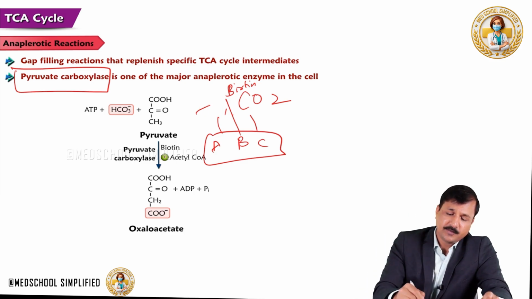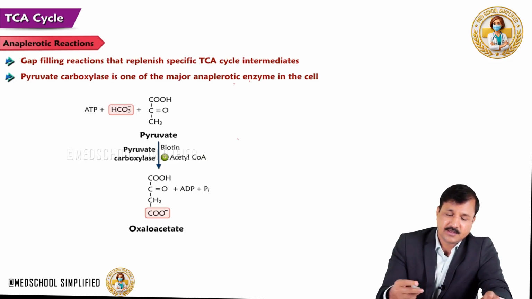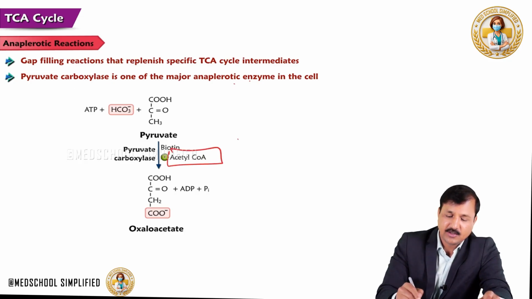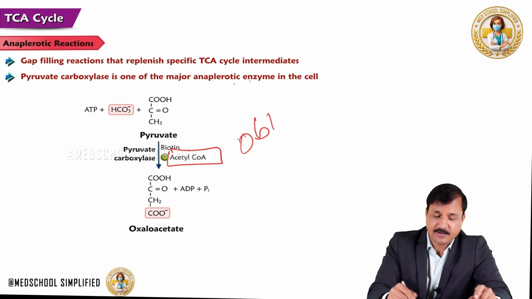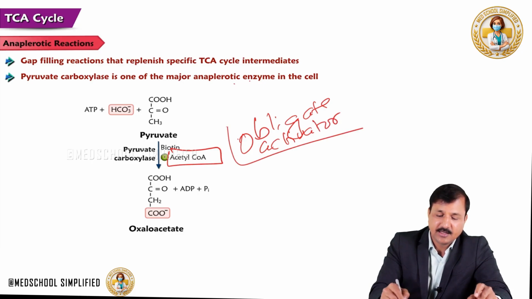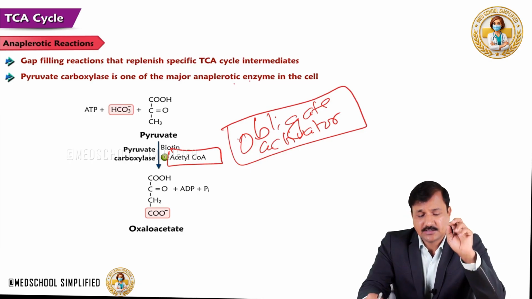And also pyruvate carboxylase needs an obligate activator, that is acetyl-CoA. Only in the presence of acetyl-CoA will pyruvate carboxylase work. It's an obligate activator. Remember this, obligate. Obligate activator means without the presence of acetyl-CoA, pyruvate carboxylase does not work. There are only two enzymes in our body that need an obligate activator.